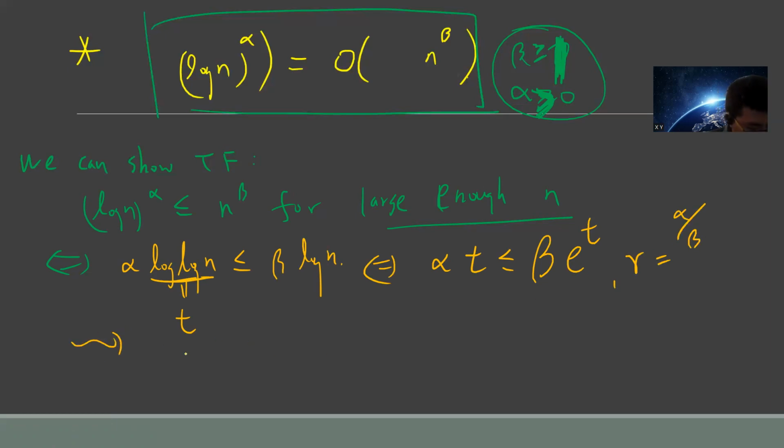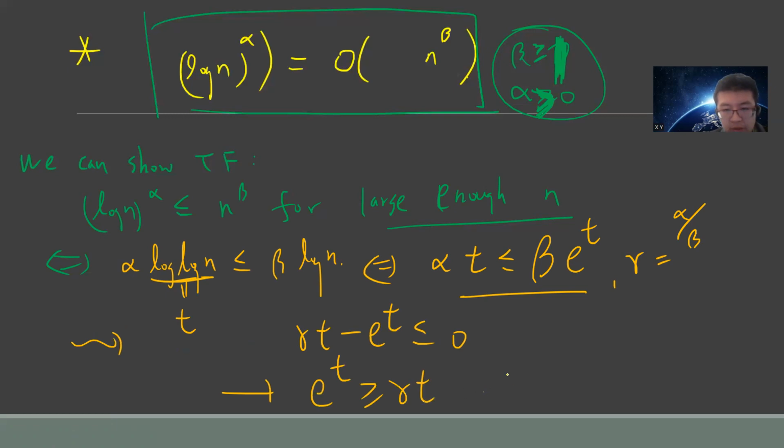So this is the same as saying gamma log t less than or equal to t, or equivalently, t is greater than or equal to gamma log t for large enough t. If this is true, then the original will be true by definition.